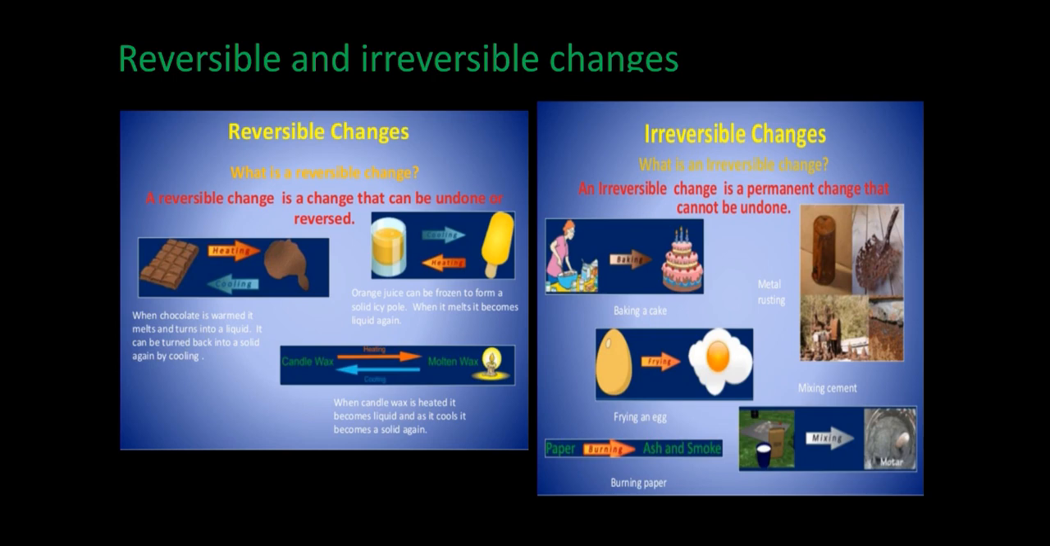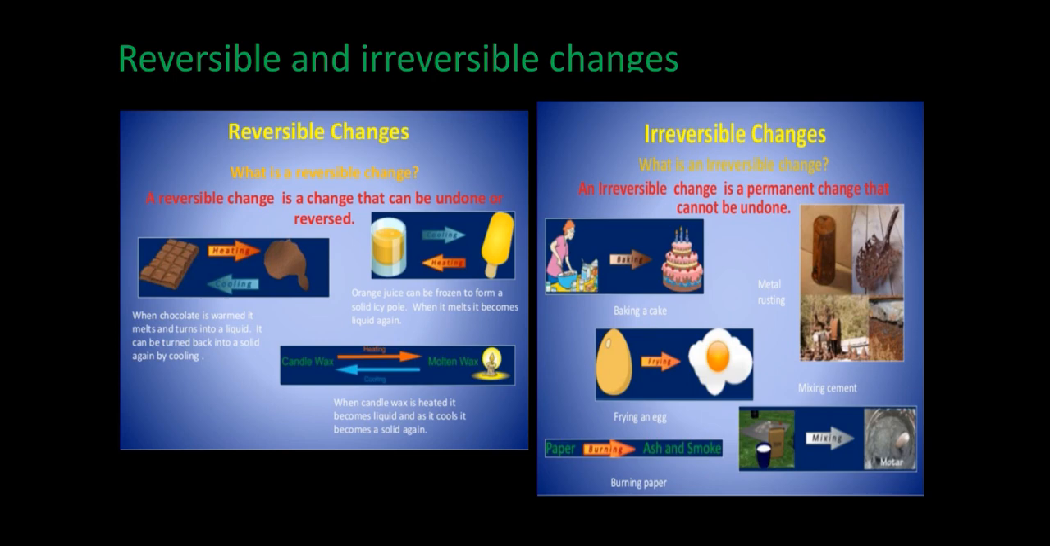Now, irreversible changes. Irreversible changes are just the vice versa of reversible changes. Irreversible changes cannot be reversed. That is, we cannot get back the original substance by changing the conditions that brought about the change. And such changes are called irreversible changes. In these irreversible changes, new substances are formed after the change. Thus, the properties of the substance change and the change is permanent. Reversible changes are called temporary changes and irreversible changes are called permanent changes.